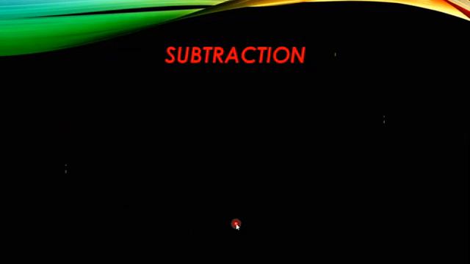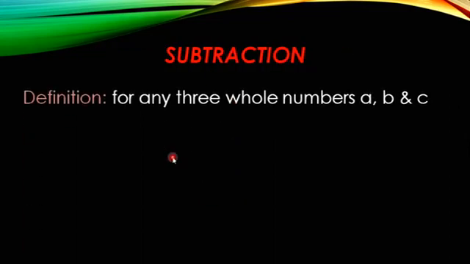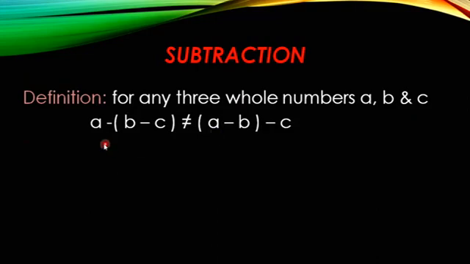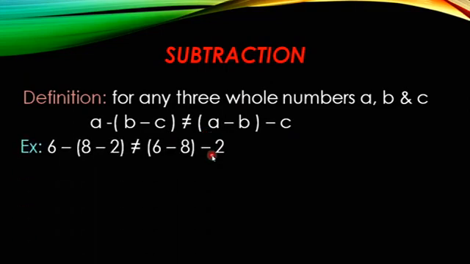Now let us see subtraction. Here also, for any three whole numbers A, B and C, A minus B minus C is not equal to A minus B minus C. So in subtraction, this property is not a closed operation. Let us see with the example. A as 6, B as 8 and C as 2. 6 minus 8 minus 2. Here first I will subtract A and B, and on this side B and C. I have just changed the order.